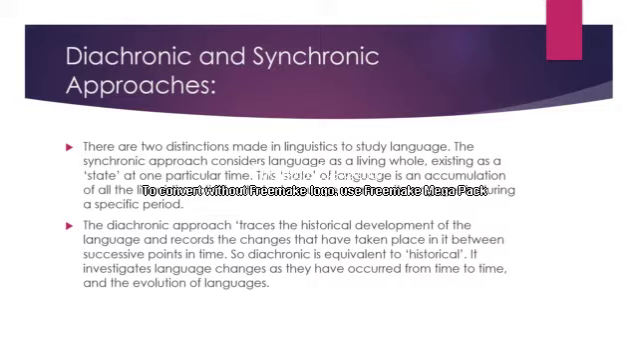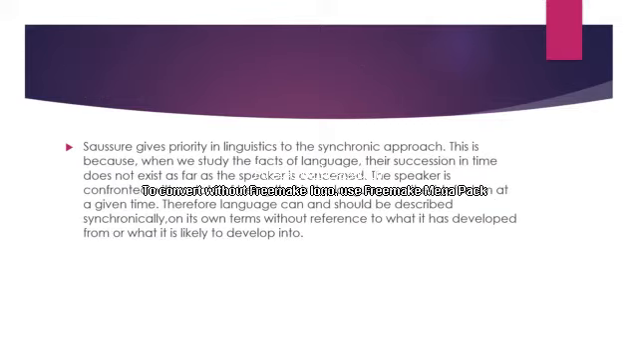Saussure, who made this distinction, gives priority in linguistics to the synchronic approach. Yes, Saussure, a famous linguist, who made this distinction to the study of language, that is diachronic and synchronic approach. And he gives priority in linguistics to the synchronic approach and observes that the two approaches must be kept separate. So he gives priority in linguistics to the synchronic approach, and